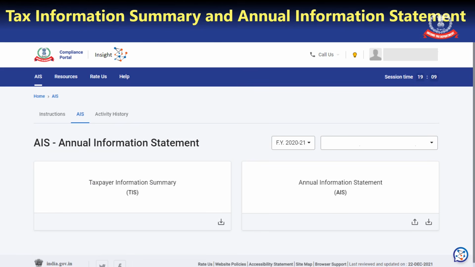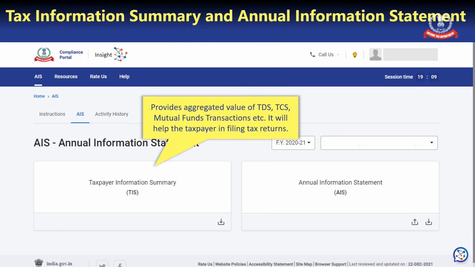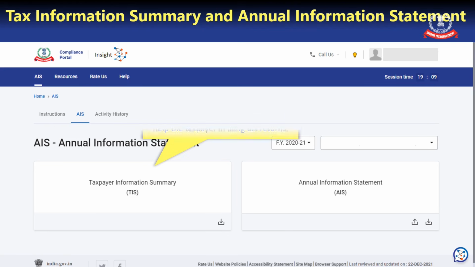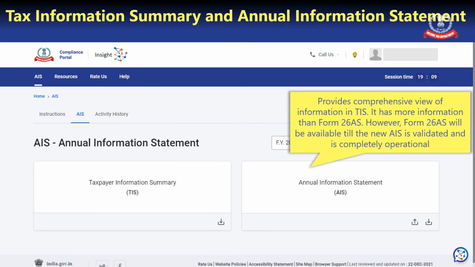Your AIS is divided into two parts, that is the Tax Information Summary and the Annual Information Statement. Tax Information Summary provides an aggregate view of TDS, TCS, and mutual fund transactions. It will help the taxpayers in filing the return. AIS, that is the Annual Information Statement, provides a comprehensive view of information in TIS. It has more information than Form 26AS. However, Form 26AS will be available till the time the new AIS is validated and is completely operational.